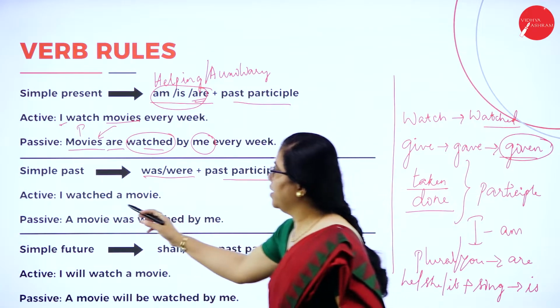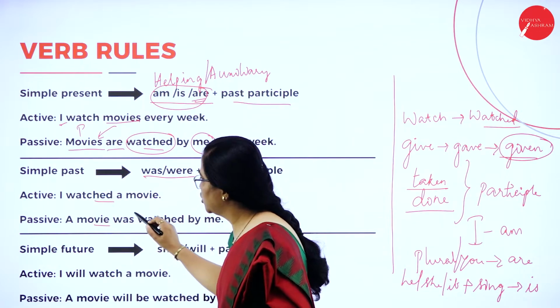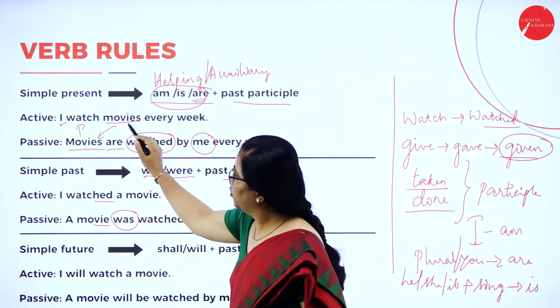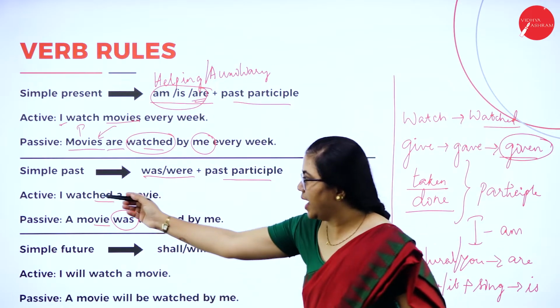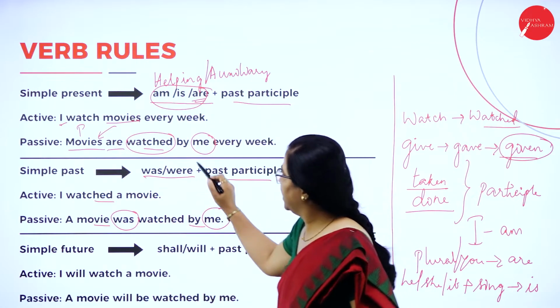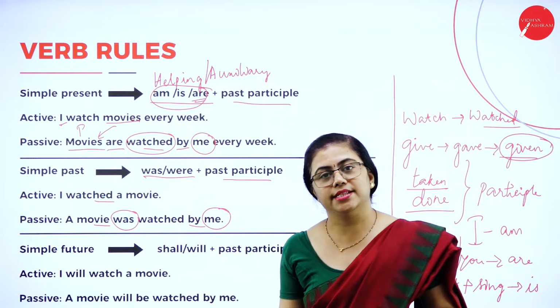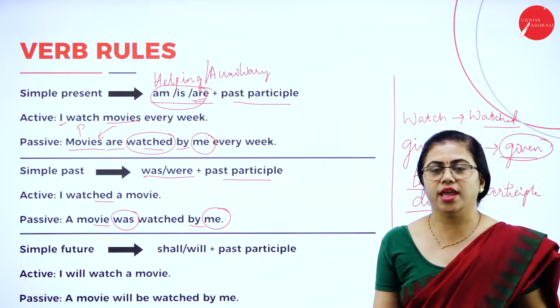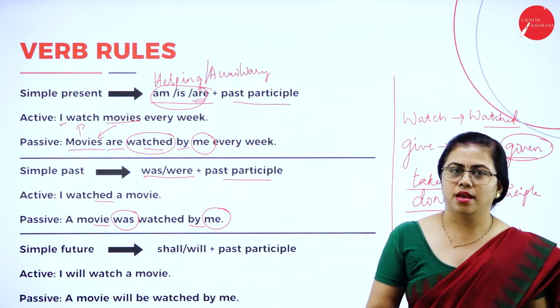Only this has to be changed, to show that it is changed from a past tense sentence. So here, I watched a movie. This is in past tense. Movie is singular, so it will be was. Here it is plural, so I have used are. Here it is singular, so I have used was. Again, I changes to me. The only thing is you just have to add by in the sentence. That is the way in which you can identify whether the sentence is in active or passive voice. If there is by, it is passive voice. If there is no by, then it is active voice.